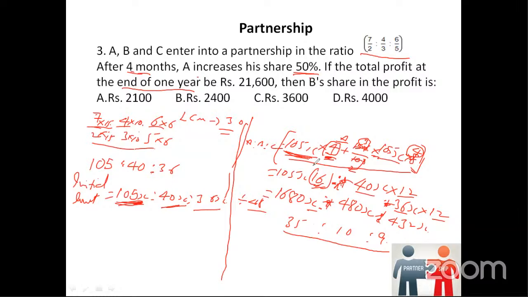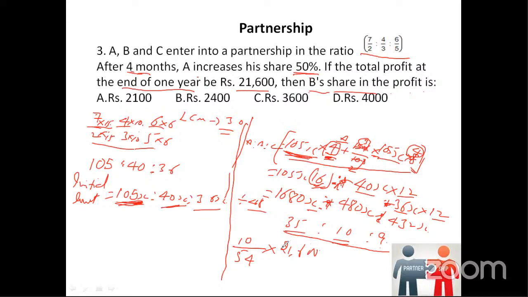Now the question they are asking is, what is B's share in the profit? B's share, B means 10. So we are going to write 10 divided by 35 plus 10, 45, 45 plus 9, 54. 54 into the profit, which is how much at the end? 21,600.